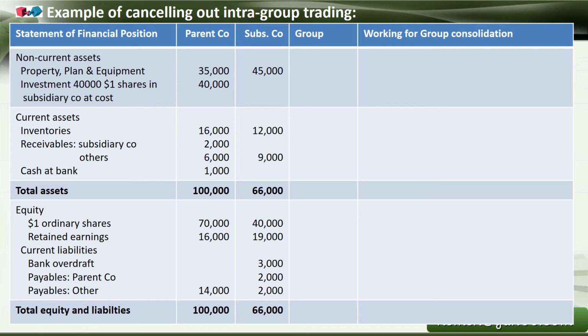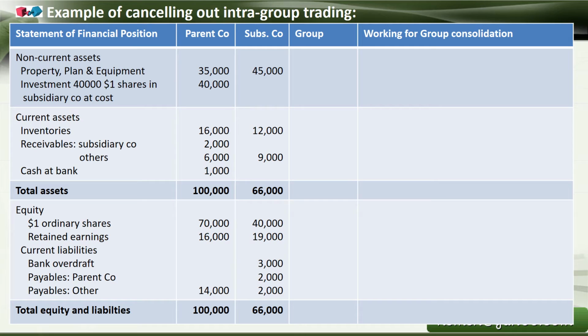Okay, now another example of cancelling out intra-group trading. Here, from the study material, we have taken two balance sheets, one from the parent company and another from the subsidiary company, but we put them in table form with different columns so that you can see the corresponding items side by side. The third column will be for the group consolidation figure. And in the last column we will see the working for group consolidation, what is needed, why, and clarification. So here is the statement of financial position, the balance sheet items.